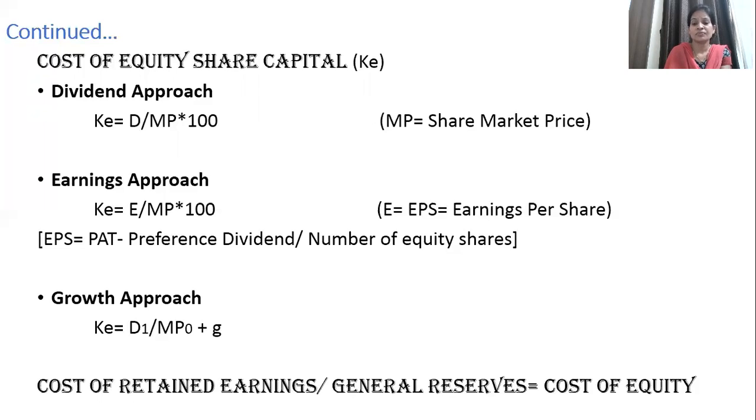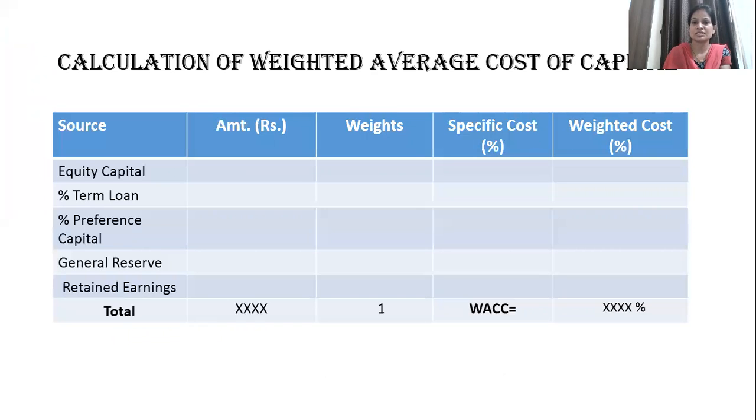Okay, now whenever there is a sum, you first have to calculate the individual cost of each source that is given in the sum, and then we are going to calculate the overall cost. Now how to calculate overall cost? You can see the format here, calculation of weighted average cost of capital. So you have to prepare all these columns.